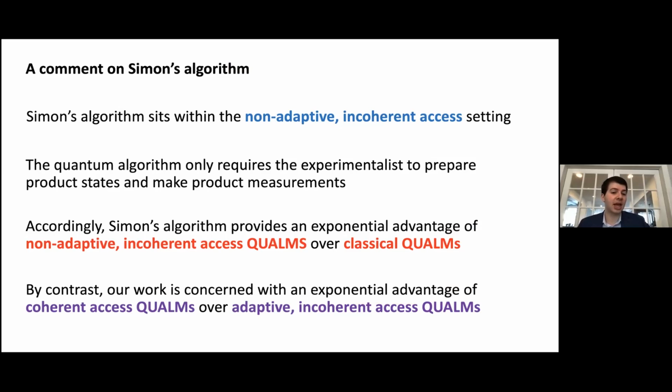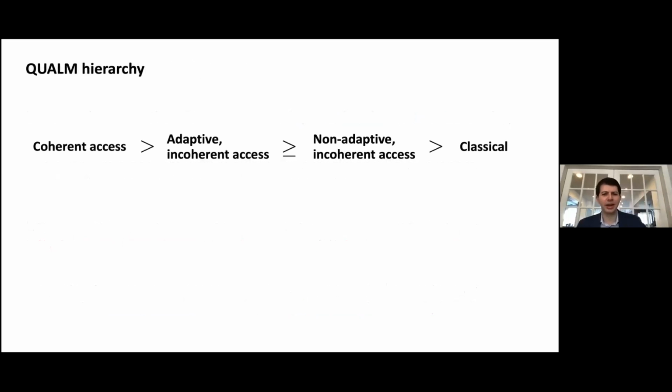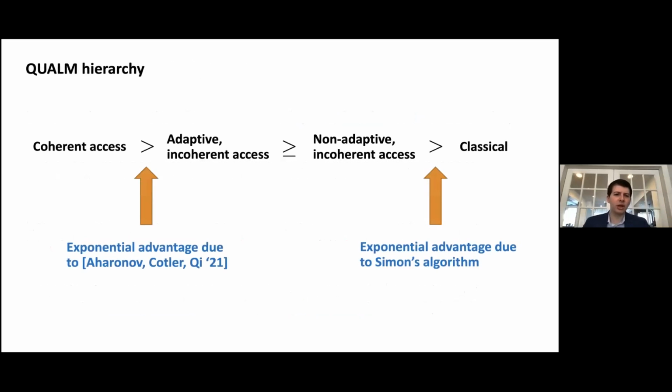So accordingly, Simon's algorithm provides an exponential advantage of non-adaptive incoherent access QUALMs over classical QUALMs, whereas our work is concerned with the advantage of coherent access QUALMs over adaptive incoherent access QUALMs. This is better illustrated in the following diagram. Here's a hierarchy of different access types. There's an exponential advantage here due to Simon's algorithm, and the exponential advantage that we claim is between adaptive incoherent access and coherent access, which is in our present work.